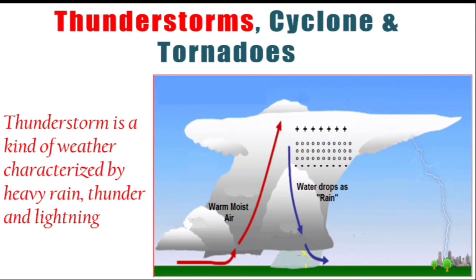Now, if I talk about the precautions which we have to take during the thunderstorm, one precaution is that we should not go outside. We should remain inside, that is indoors. That is the safer side. If we are outside, we should not take shelter under isolated trees. We should not take shelter in any metal shed. That is the thing which we should keep in mind. And the best thing is that we should stay inside.